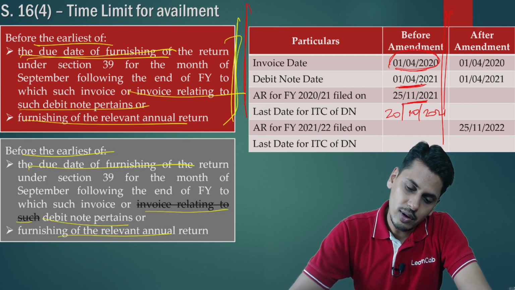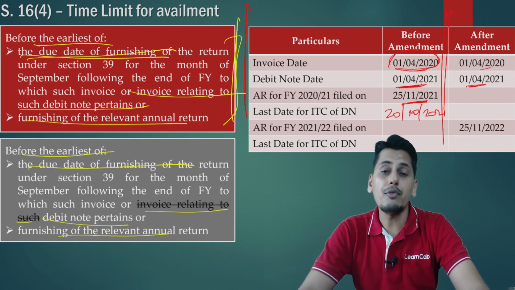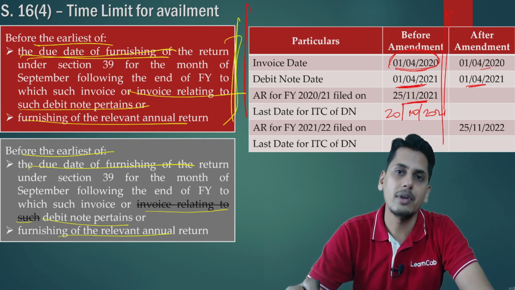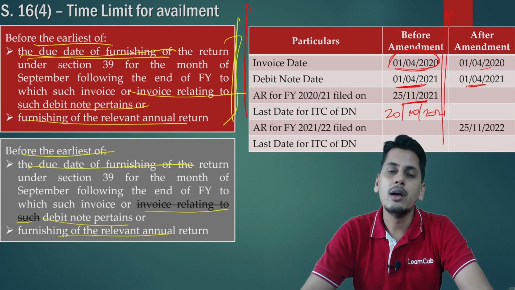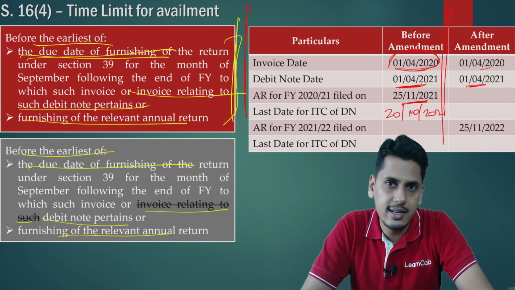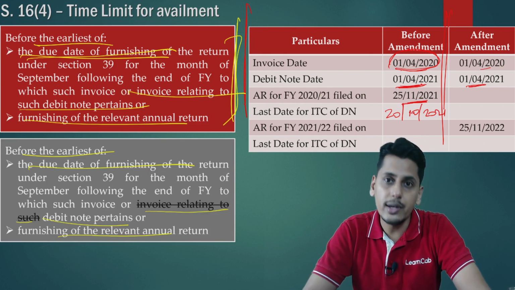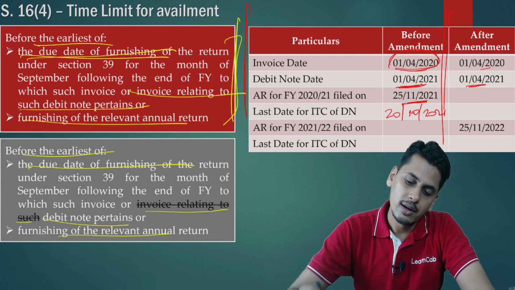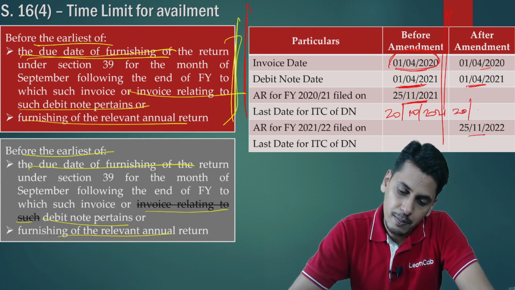the same facts: invoice dated 1st April 20, debit note dated 1st April 21. Now friends, the last date is linked to the date of debit note and not to the date of invoice. So friends, the debit note fits into financial year 21-22. For financial year 21-22, the last date is September following the end of the financial year, which means September 2022. The due date for filing is 20th October 2022. Annual return filed on 25th November 2022; whichever is earlier, you have 20th October 2022.